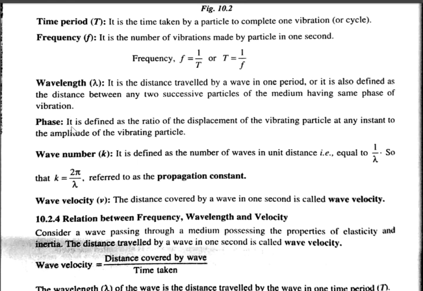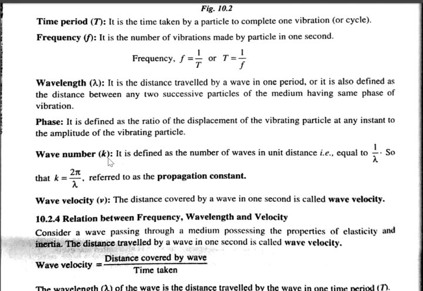Next, to understand what is phase. Phase is defined as the ratio of the displacement of the vibrating particle at any instant to the amplitude of the vibrating particle. Let me put it mathematically, y by a. Y is the displacement of the vibrating particle at any instant of time, and a denotes amplitude. So y by a ratio has no units. It is measured in angles, that is radians. We call it phase. It denotes the state of vibration of the particle.